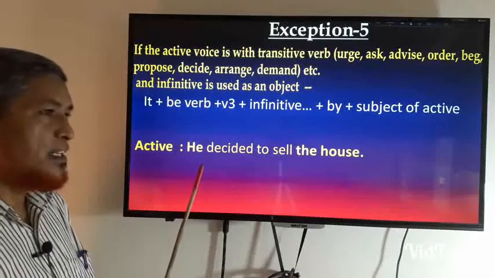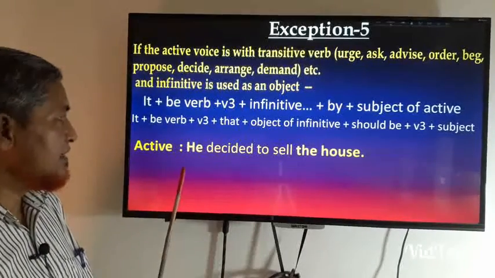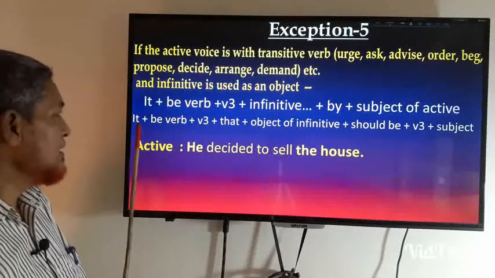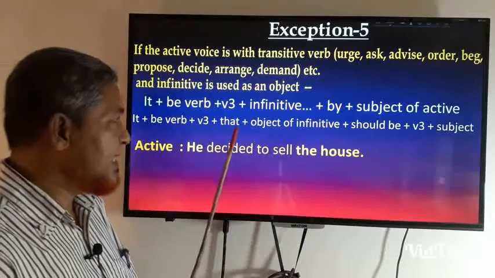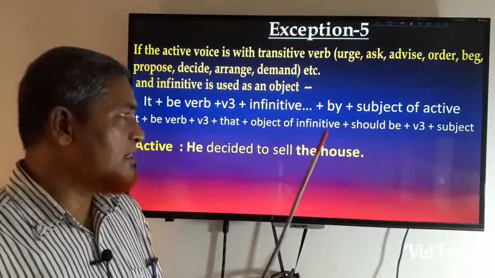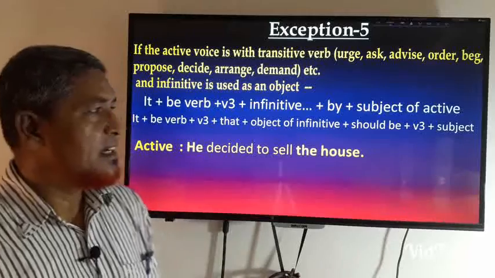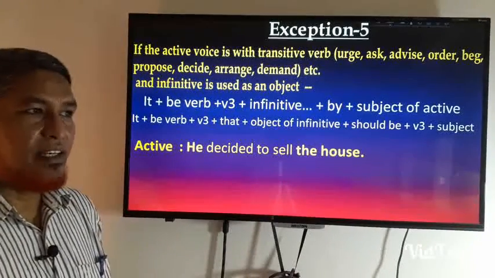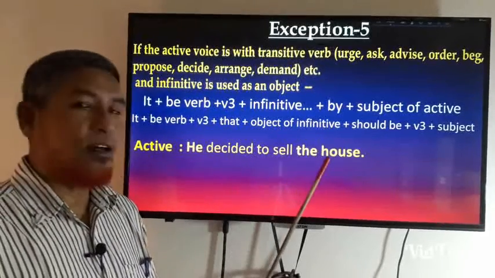So if we write the answer of this sentence, it will be like this, or you can write it another way: it plus be verb plus verb 3, then the object of the infinitive, and then should be verb 3 and subject. It means both of the verbs will be changed into passive voice. So, he decided to sell the house.